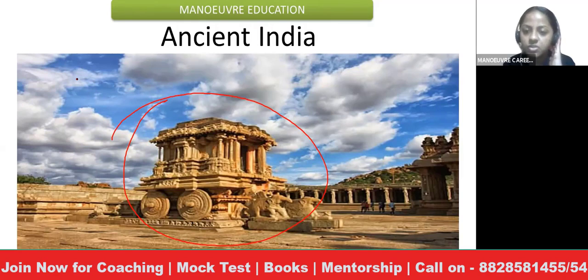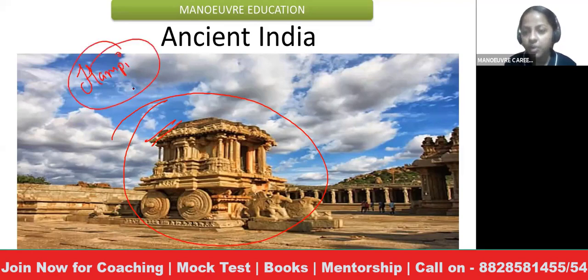Yes, other students, who else knows which structure or temple this is and where you can find it every day? Sometimes this kind of question is asked also. Why am I asking you every day? Yes. Okay, so only one student has given the answer.